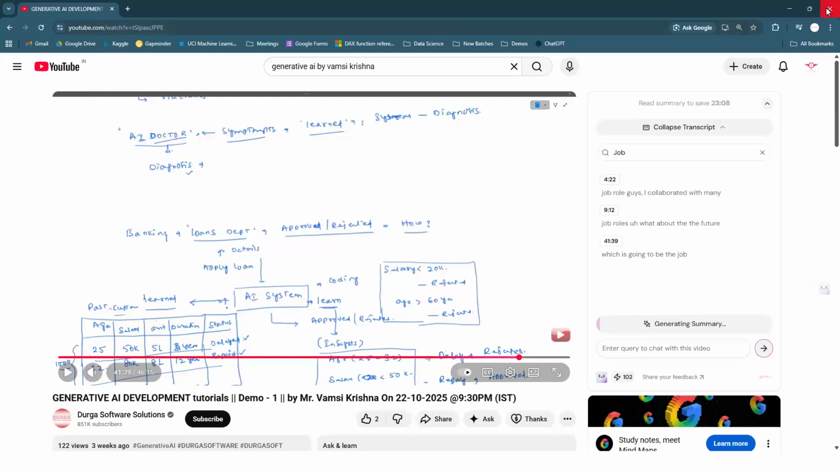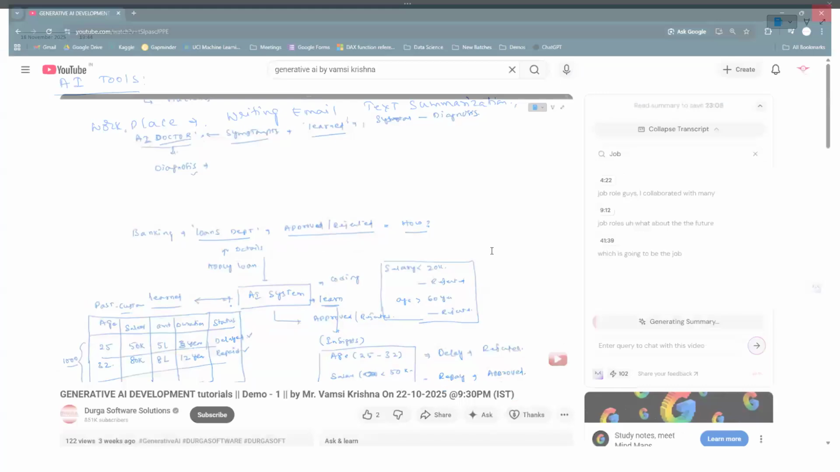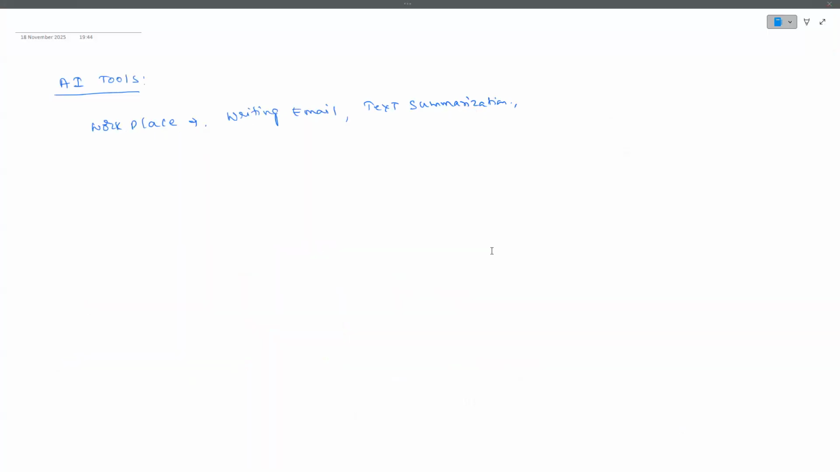So you are making your learning much faster instead of going through the entire document or that particular 40 minutes or 47 minutes video. Instead of going through all the 46 minutes of video, you can do some kind of video summarization, guys. Right. Some kind of writing of emails, text summarizations, or for example, minutes of meetings.